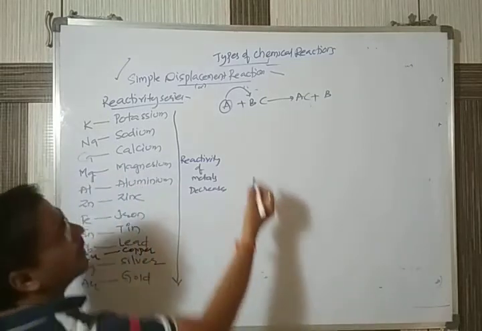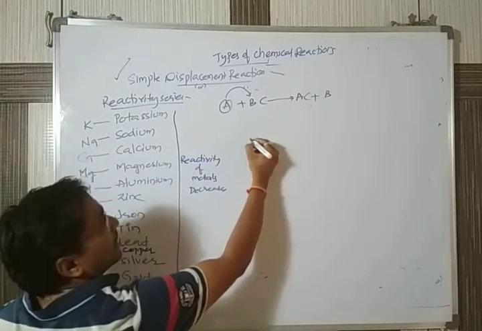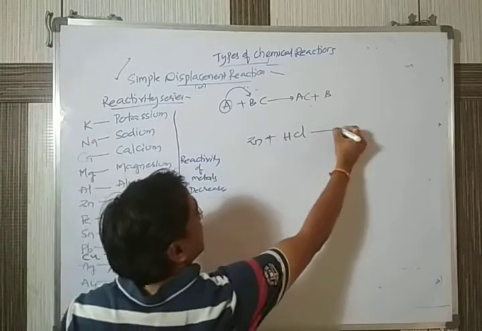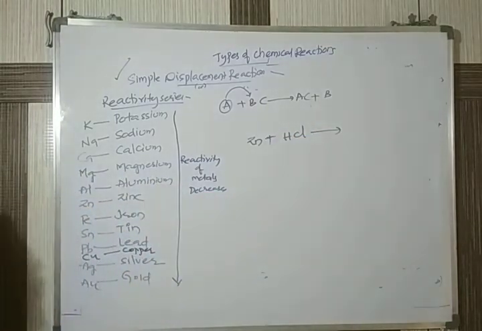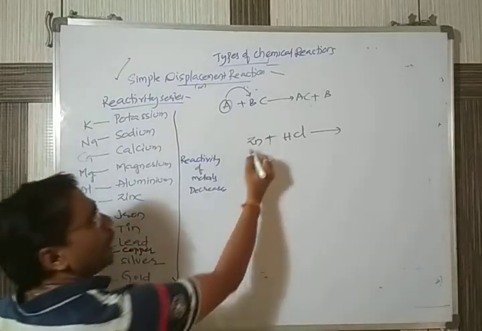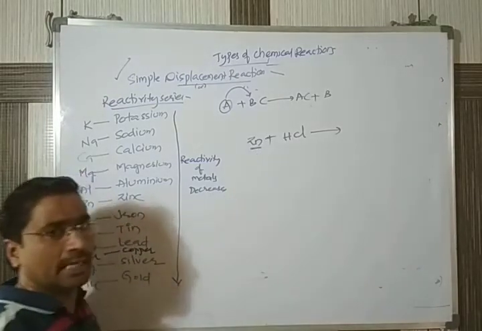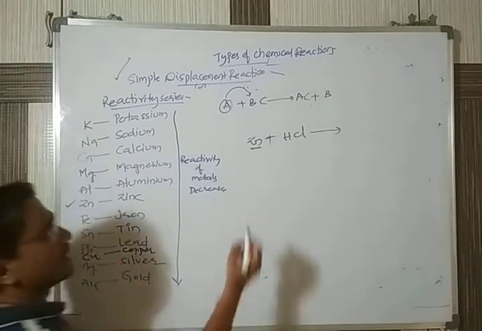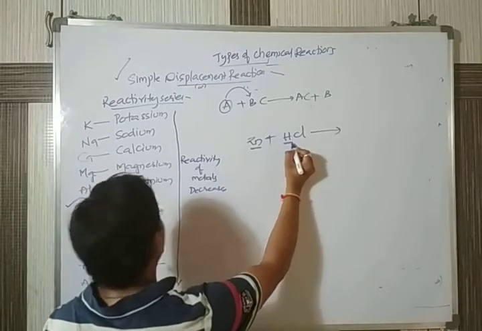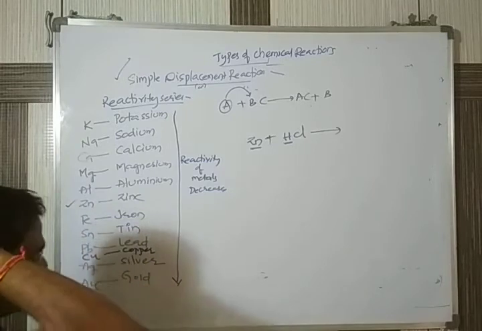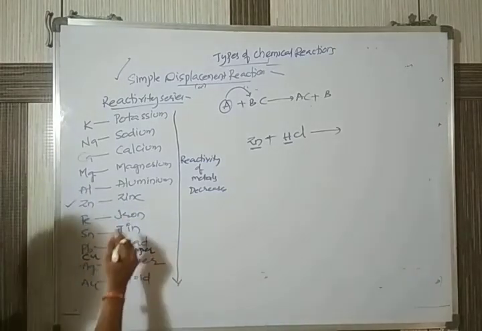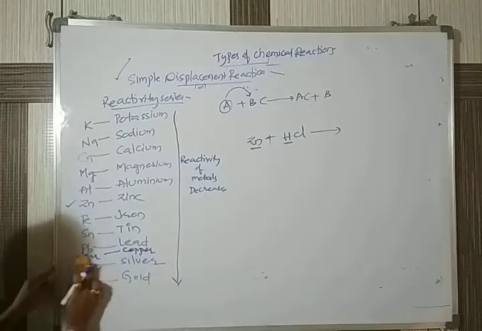Suppose Zn reacts with HCl. In this situation, the first element is Zn. Where is the Zn? You can see Zn is here. Next, the second one is hydrogen. We can keep hydrogen in the series as well.